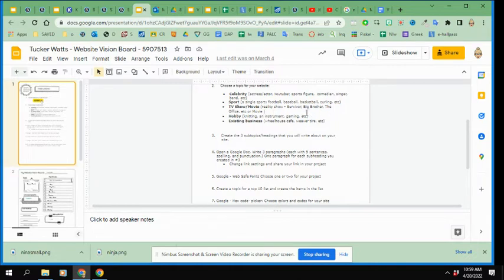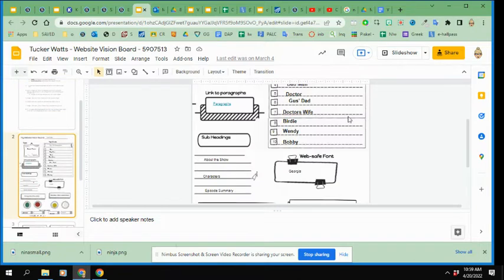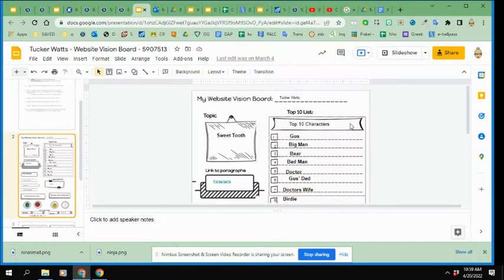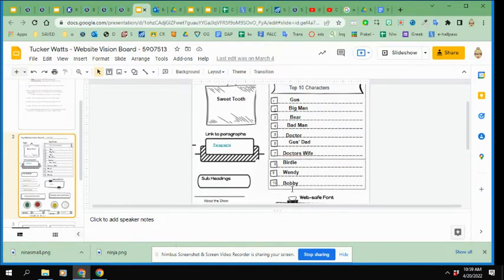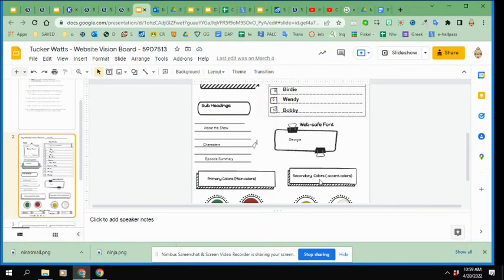For a movie, it might be characters, or Survivor, it might be top 10 favorite seasons. If it's a hobby, top 10 reasons to play an instrument, things like that. Okay, so something that relates to your topic. And the title of that's going to go right here in the banner. And then 1 through 10 will go on the lines down this way. Okay? Top 10 players in the NFL.